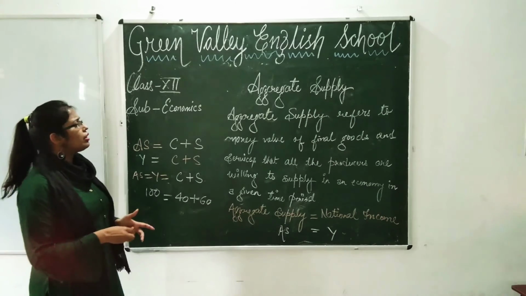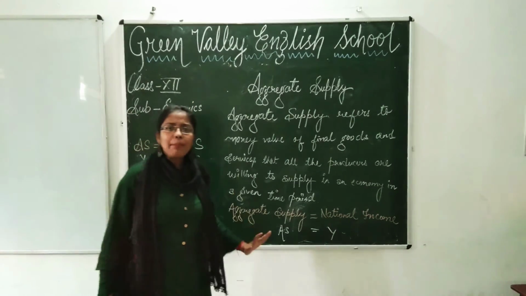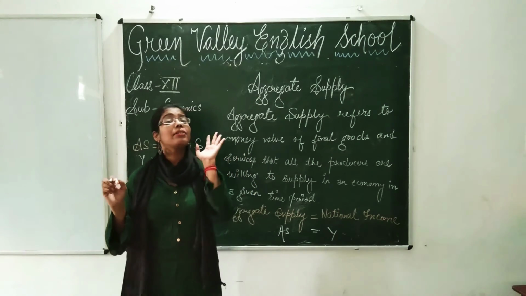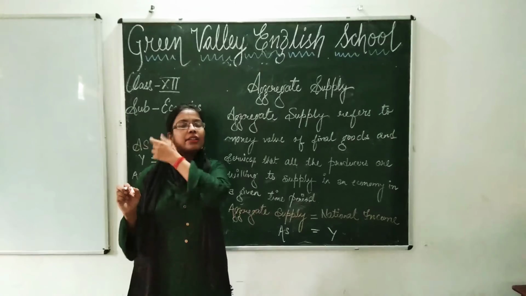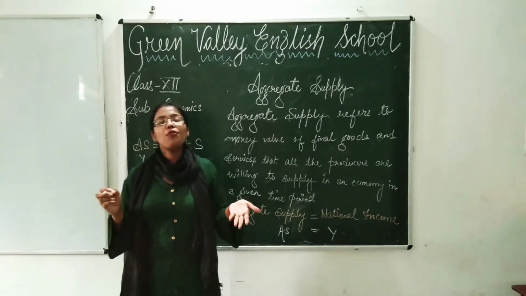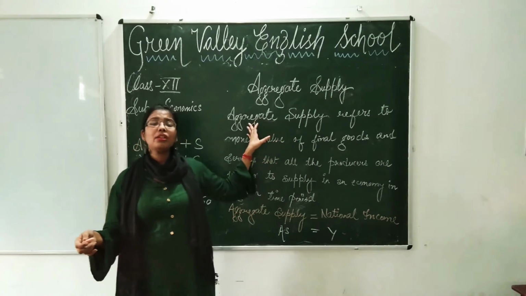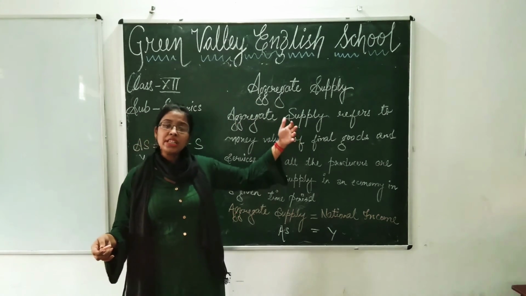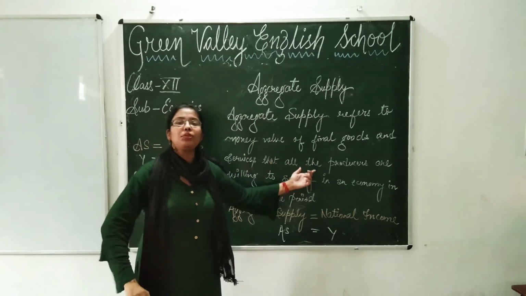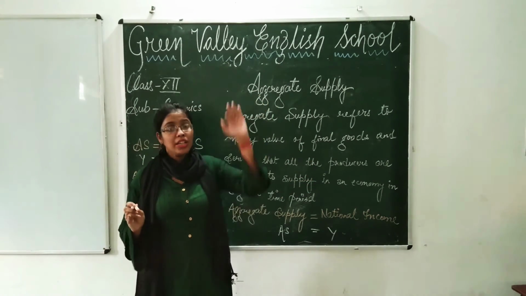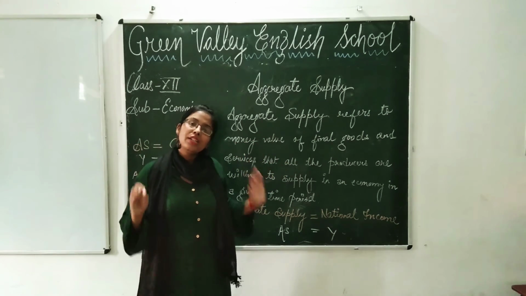So hopefully students, now aggregate supply is clear to you all. Once again, what is aggregate supply? Don't try to mug up the definition, students, try to understand this. What is actually supply? Supply of what? Supply of goods and services. Aggregate means whatever value of goods and services are being produced, it will be supplied by all the producers in a given time period. So they are willing to supply all value of goods and services in a given time period.